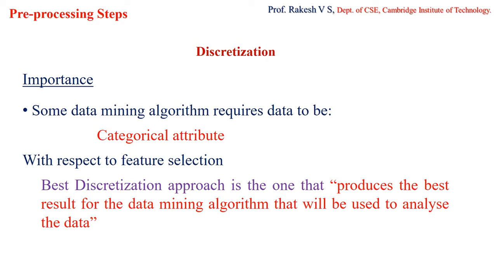With respect to feature selection, the best discretization approach is the one that produces the best result for the data mining algorithm that will be used to analyze the data. That is the importance of discretization.